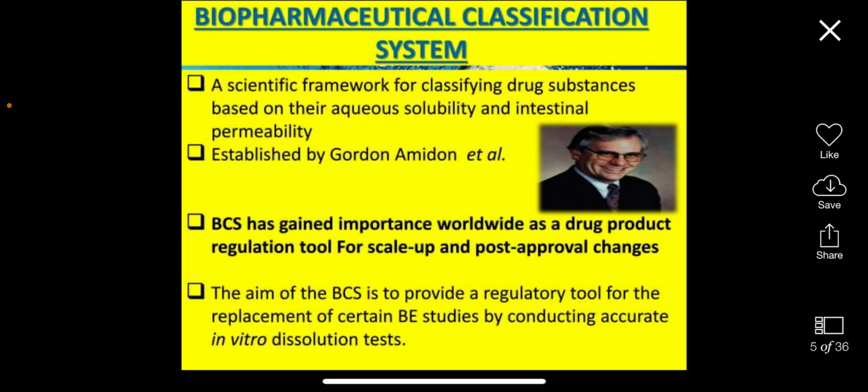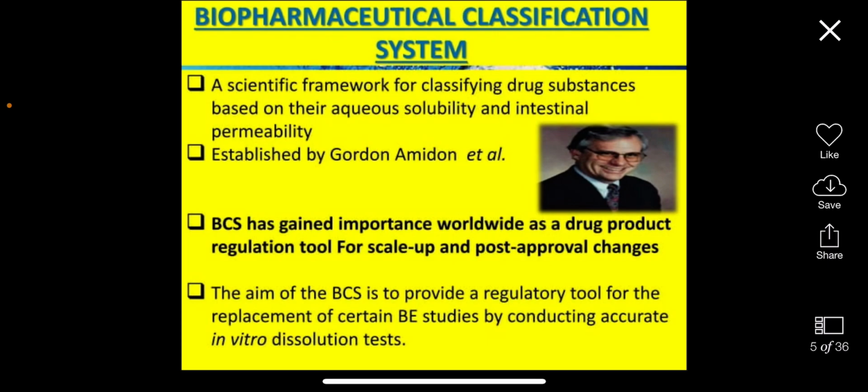So BCS classification is a scientific framework for classifying drug substances based on their aqueous solubility and intestinal permeability. It was established by Gordon Amidon et al. BCS has gained importance worldwide as a drug product regulation tool for scale up and post approval changes in the formulation. If there is any change in the formulation, we can go for the BCS classification, which includes the solubility and the permeability of the drug.